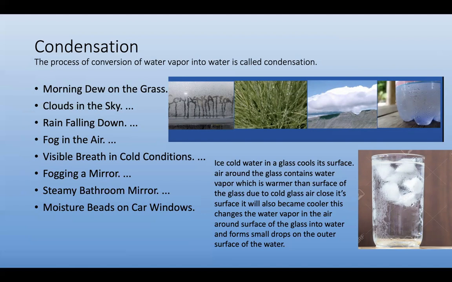So see that figure: the glass containing water, when we put ice cubes, after some time you get water droplets on the outside. What is the process? Why? Because the air near the glass is much hotter than the glass temperature. So when the outer air touches the surface of the glass, the air loses temperature and the water vapor becomes water. Then it forms water droplets on the glass surface. This is called condensation.